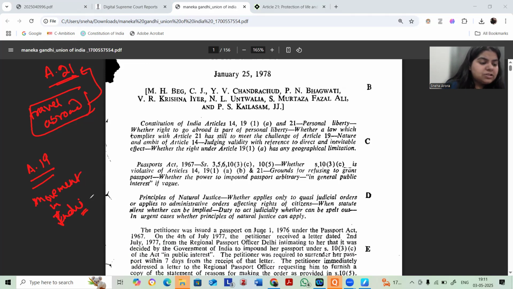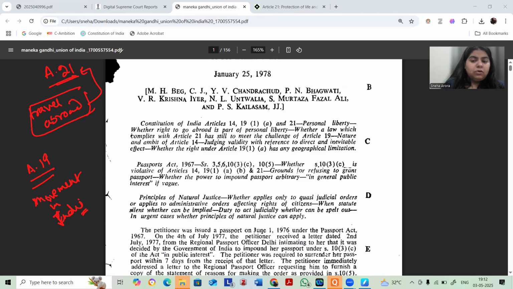Now, the main crux is that the passport gets impounded, and the Supreme Court is criticizing the decision because Maneka was not given the reason why the passport was impounded. She wasn't given any fair trial, wasn't given any opportunity to be heard, and her passport was impounded, so she could not travel.